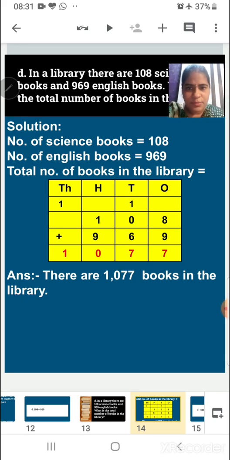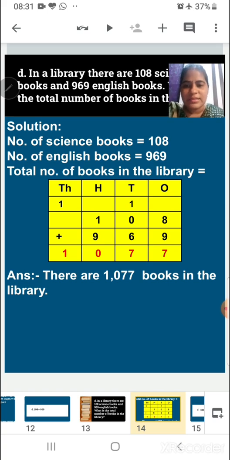Number of science books is equal to 108. Number of English books is equal to 969. Total number of books in the library is equal to 108 plus 969. Children, if we add both the numbers, we'll get our answer as 1077.